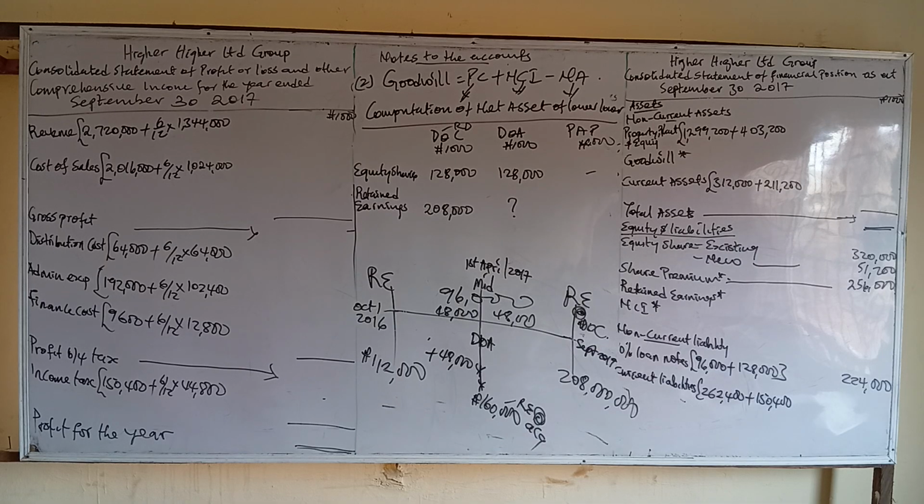So we are not going to the total 96,000. 208 minus 96,000 will give you 112. But because we are looking at retained earning at acquisition date, we use 6 over 12. Okay, that is your own method. If you just use that sequence, you are using 6 over 12, so that is half. Just like 6 over 12.